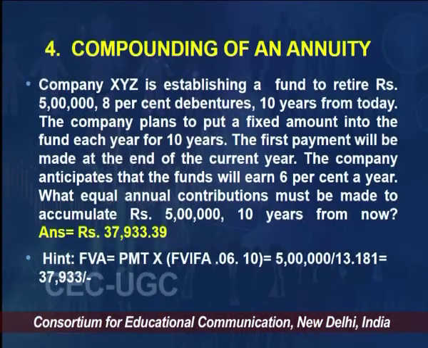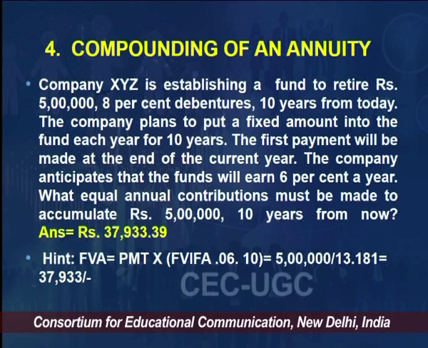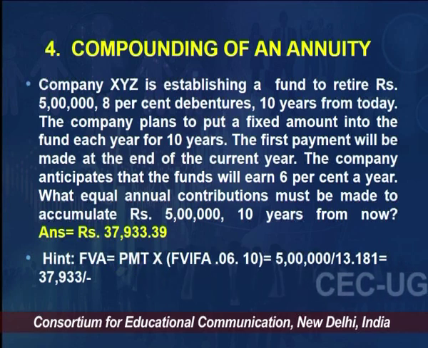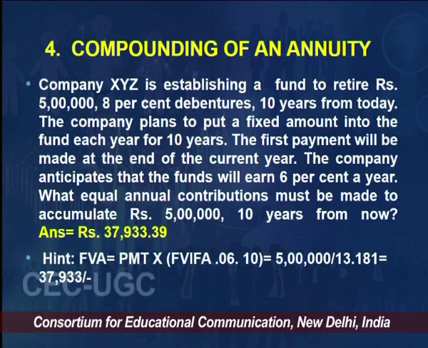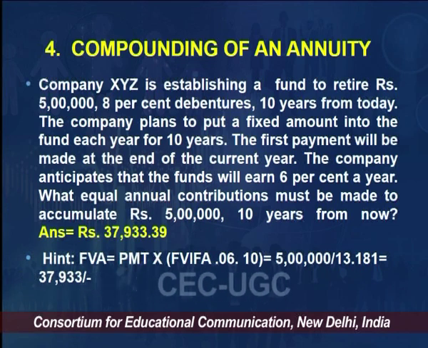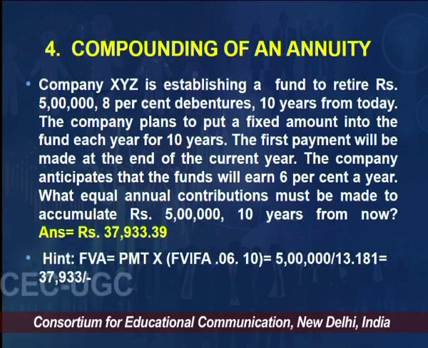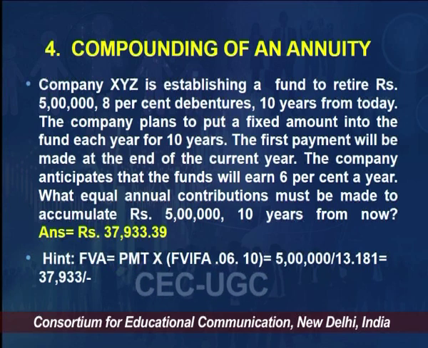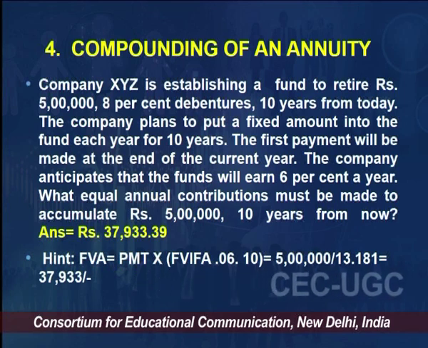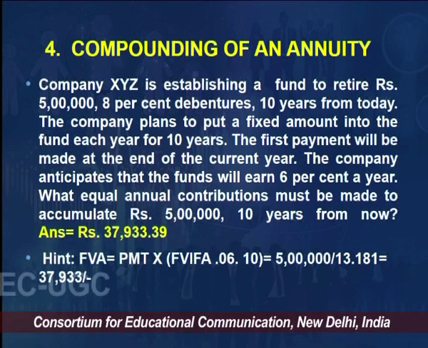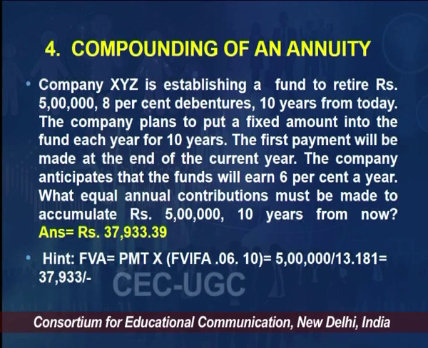So let us take this example in a small caselet. The company XYZ is establishing a fund to retire rupees 5 lakhs of 8% debentures. So this is a good application of compounding. A fund to retire 5 lakhs of 8% debentures 10 years from today. The company plans to put a fixed amount into the fund each year for 10 years. The first payment would be made at the end of the current year. So it is an ordinary annuity or annuity due.